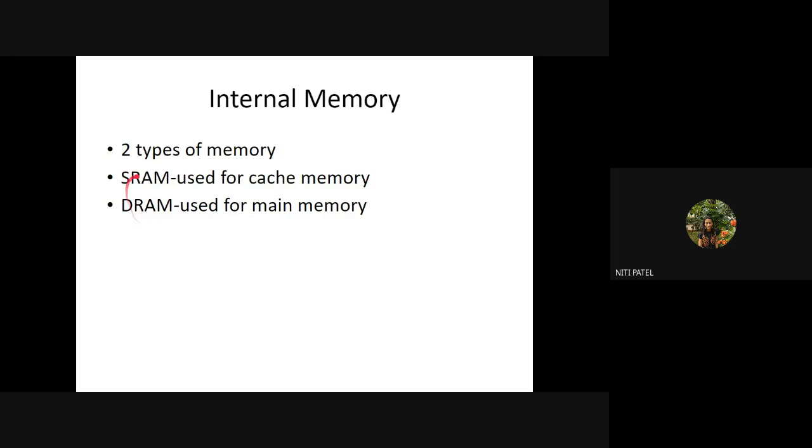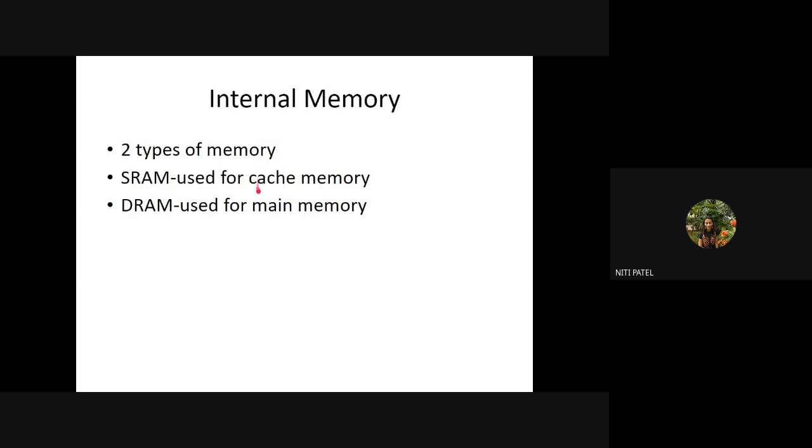What is the other feature? That it is very expensive. It is expensive compared to DRAM. Why is it expensive? Because again, it is a part of the processor itself. So if we go to buy a RAM and if we go to buy a processor, the price of the processor is anytime more than the price of your RAM. Therefore, since SRAM is a part of cache memory and cache memory is a part of your processor, SRAM is expensive as compared to DRAM. Clear up till here?